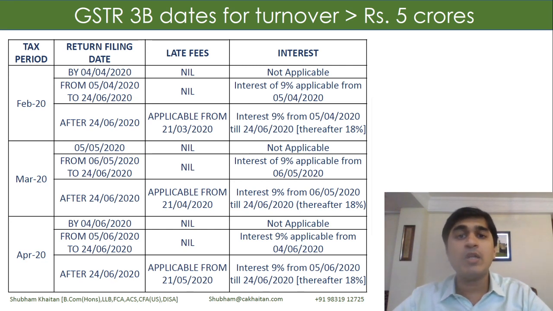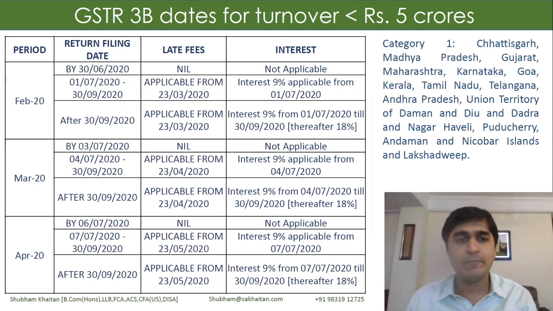Late fees, we need to remember, is not prospective. If I am filing my returns after 24th of June, which is the waiver date, my late fees would be applicable from the retrospective date, which is 21st of March. Similarly, for the months of March and April, the due dates would be calculated 15 days after 20th April and 20th May respectively, and the 24th June waiver date remains the same. So you can obviously read these slides, and I'm sure you would be able to understand the due dates for them as well.